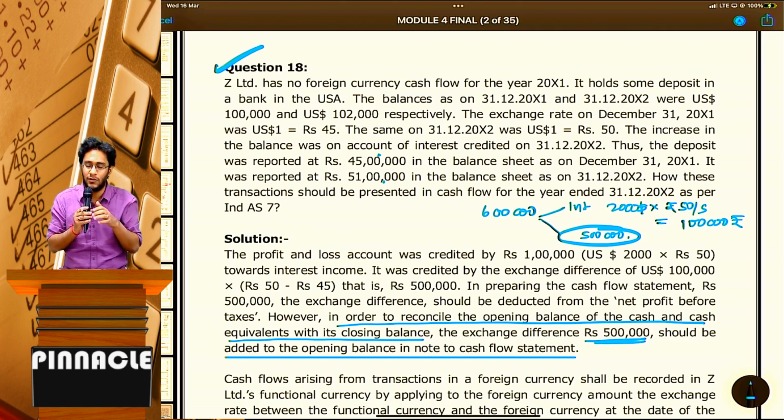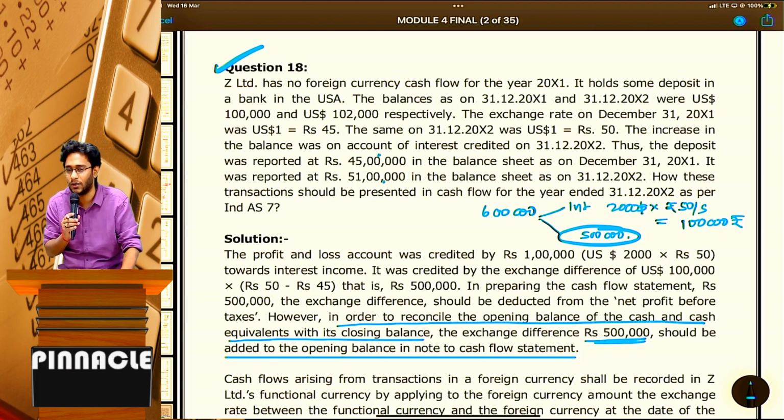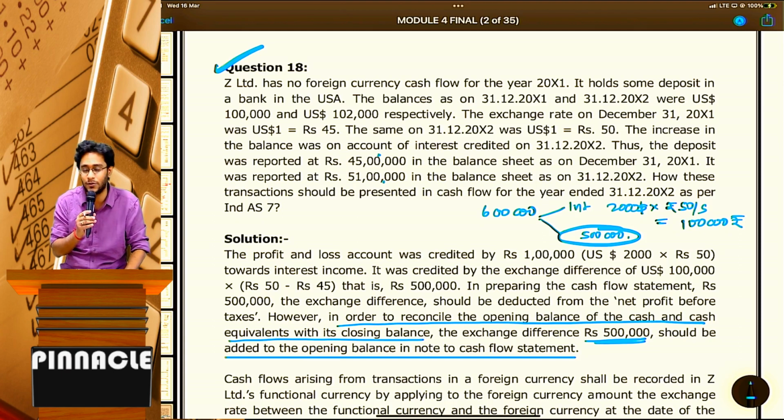If it is a normal savings bank deposit, then there is no problem, sir. Anytime you can withdraw, it is as good as a cash equivalent. In the absence of any other information, you have to assume that only. But companies don't have savings bank accounts, they have current accounts. And if it is a current account, you don't get interest. But in this case, you are getting interest, so it cannot be a current account. Companies will not open savings bank accounts, so it should be a fixed deposit. If it is a fixed deposit, it is not a cash equivalent.